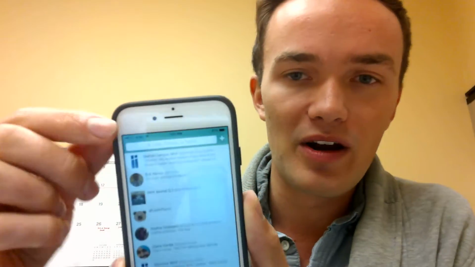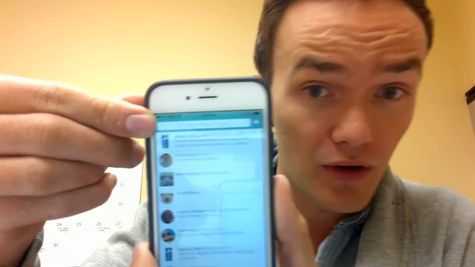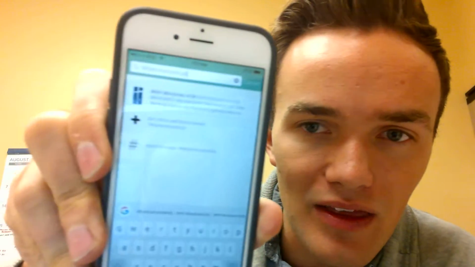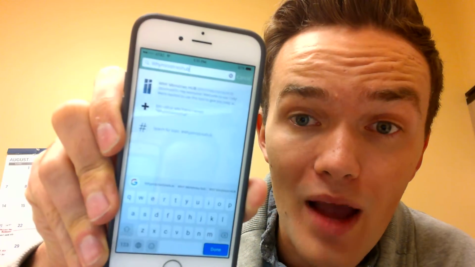What you're going to want to do is, this is mine, so don't worry about all this, but this one on the very top, you're going to want to hit that search bar. If you have an Android or another device, there should be a search option somewhere, but on iPhone, it's that search bar up there on the very top. Then you're going to search for our first message board that I want you all to be a part of, and it's Y Ministries Hub. So WHY Ministries, spelled just like it is, and then at the end of that, all in one word, HUB. It should look like Y Ministries Hub, if you can read it on the video.